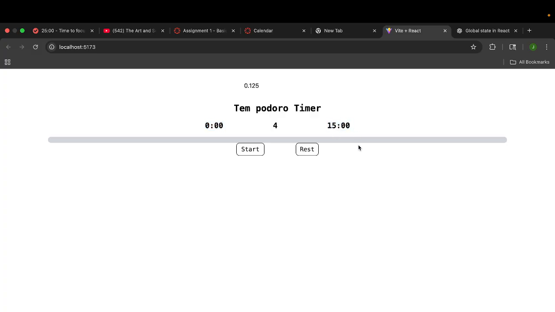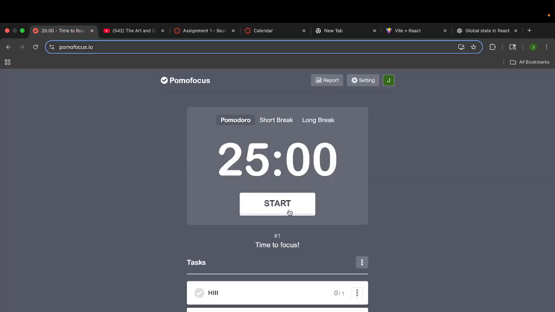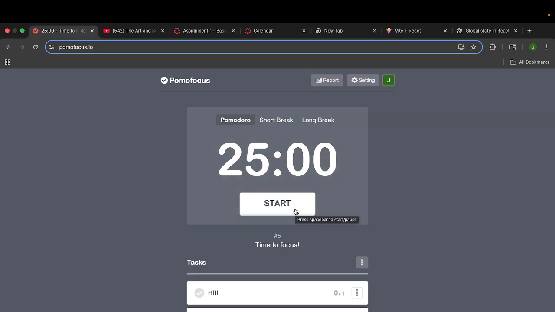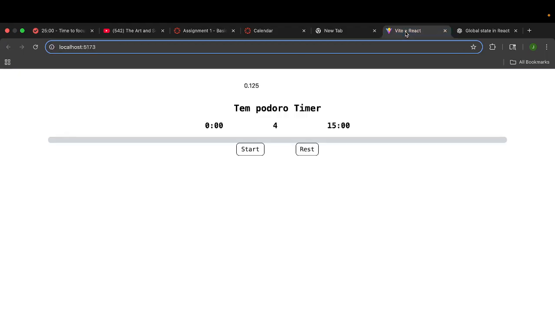I think in terms of basic functionality, we also need to make sure that after we finish our 15 minutes, we go back into the Pomodoro timer, and we just keep going through that. And we can also look back at here and see what else this did. We started it, we went to a short break, started it, short break, finish, start, short break, finish, started, short break, finish, started, long break, then long break finish, and we went back. So basically, we have the basics. After that, it comes down to making sure that it looks pretty.